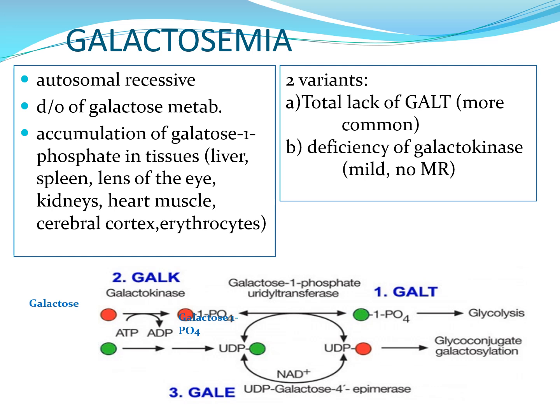There are two variants. One is the total lack of your GALT or galactose 1 phosphate uridyl transferase. This is the more common one. And second is your deficiency of galactokinase, which produces mild symptoms with no mental retardation.